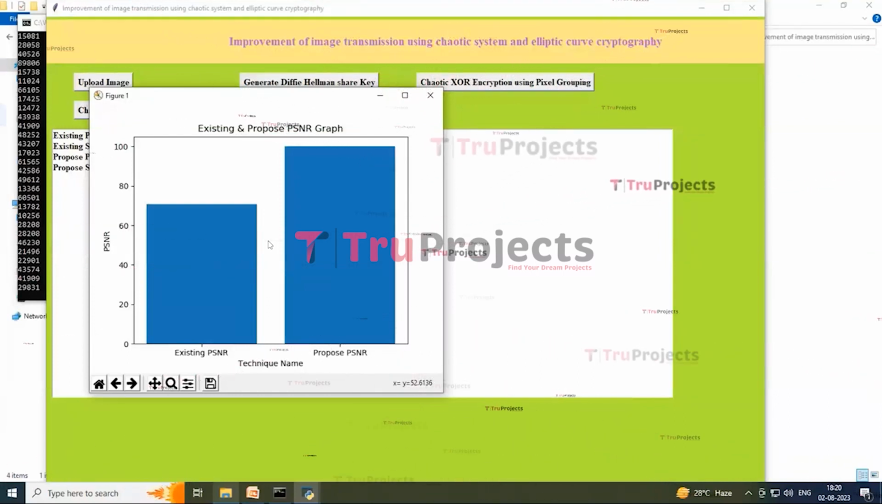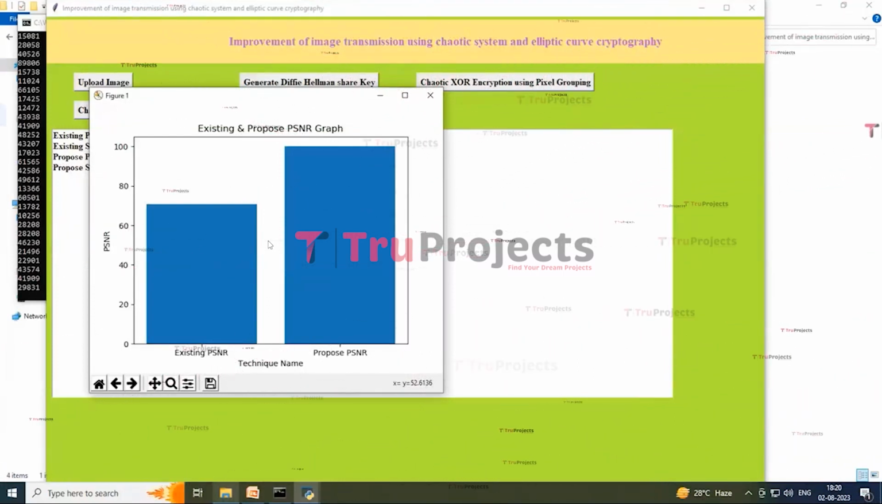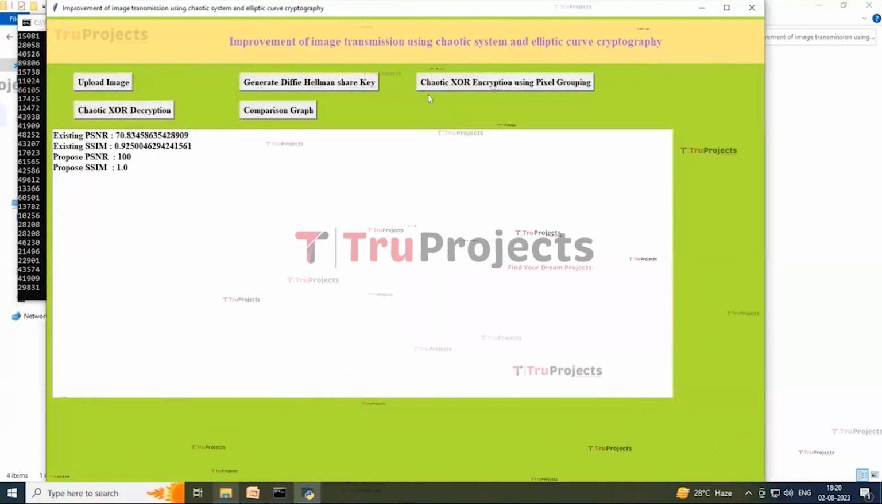Similarly you can upload and test other images, and now closing this graph, you can try with other images also.